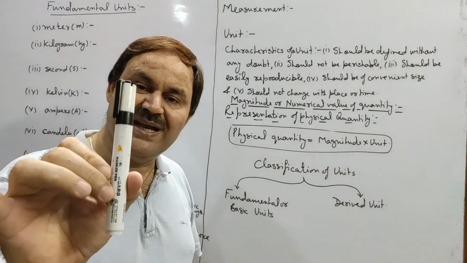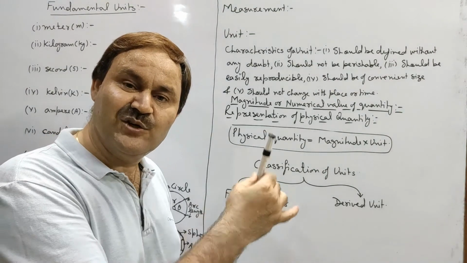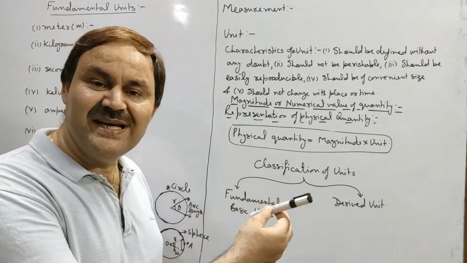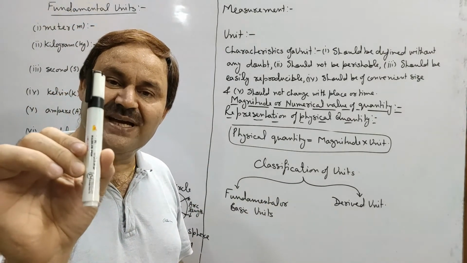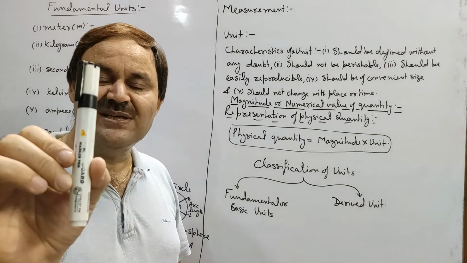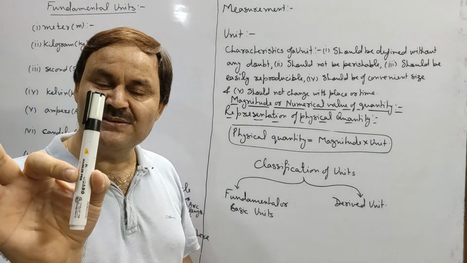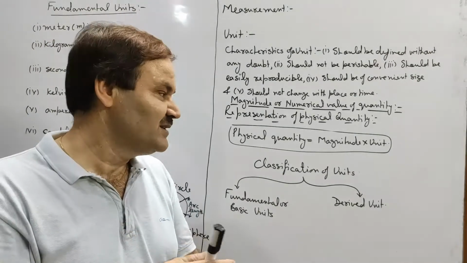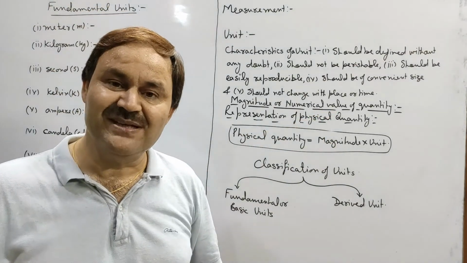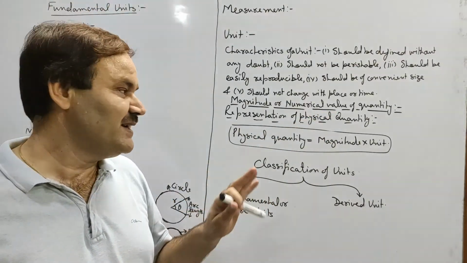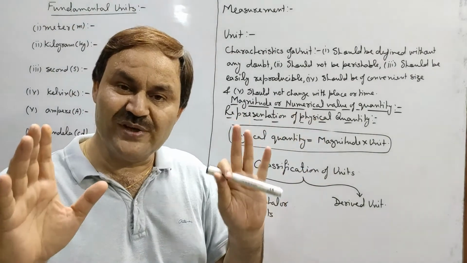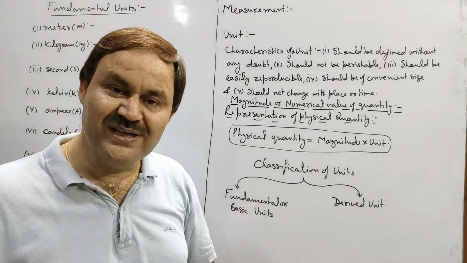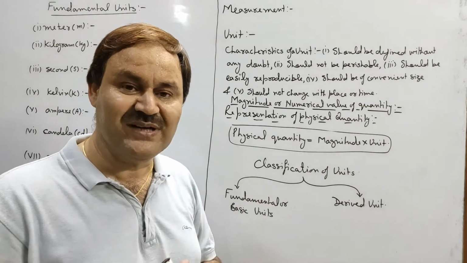If length of marker is present 20 times in the length of board, then I will say that the length of the board is 20 times the length of the marker. Length of the marker will be the unit, while 20 times will be the numerical value. It means numerical value or magnitude of a quantity determines how many times our unit is present in the quantity.